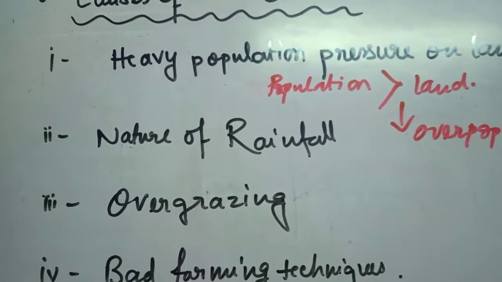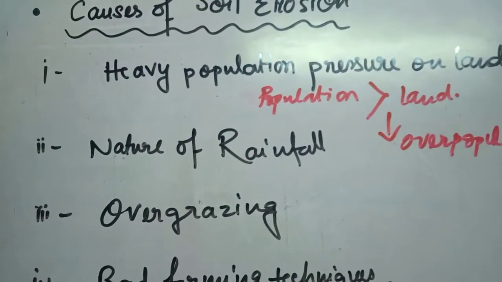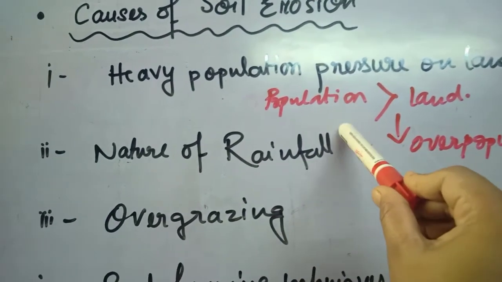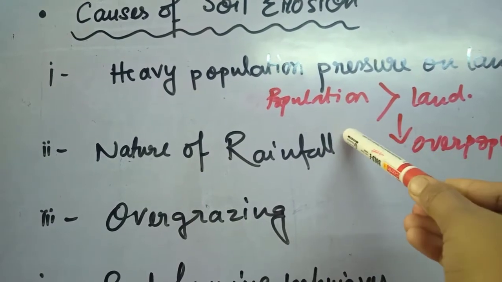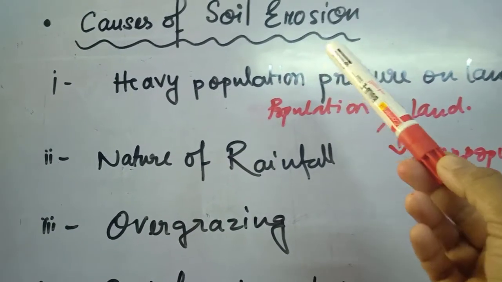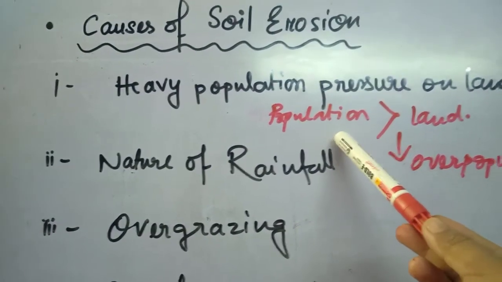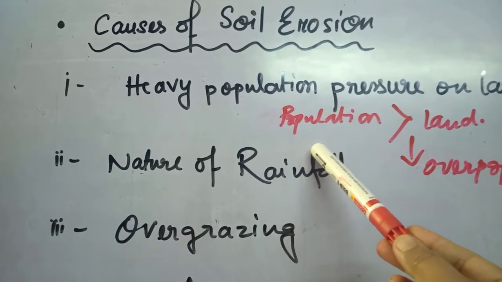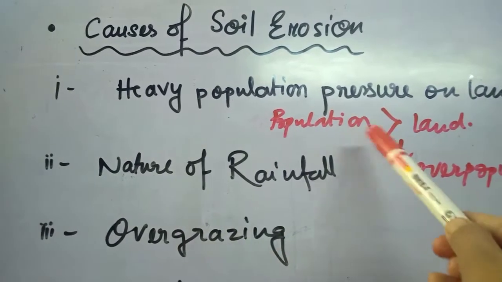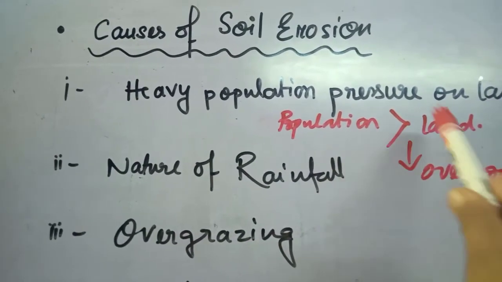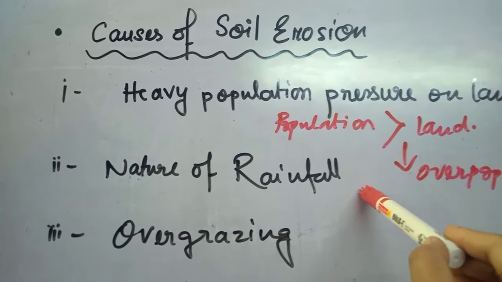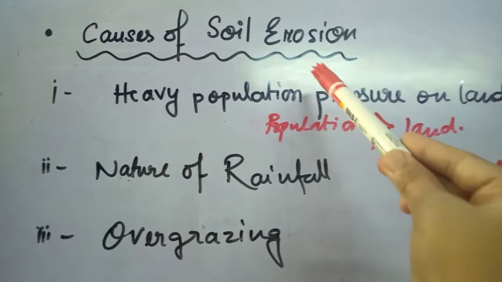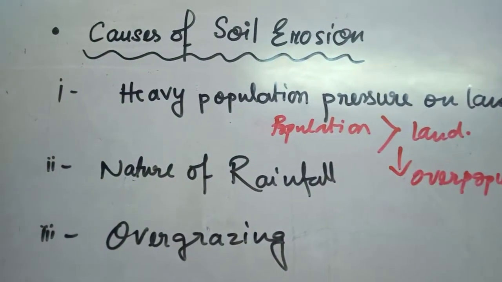When the population pressure is high on the land, the demand is high, so people will try to increase the production of crops, people will need residential or settlement area, and other needs will also increase. In that case, people will deforest the forest covered area and settle down there, they will set up some industries, and with that we will see that gradually soil erosion will be there.